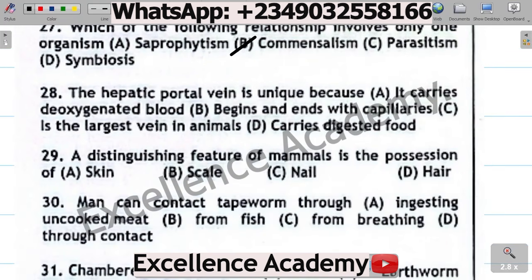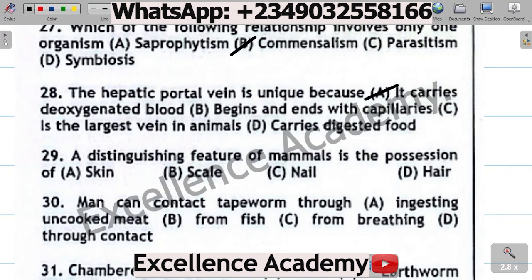Question 28. The hepatic portal vein is unique because A. It carries the oxygenated blood, B. Begins and ends with capillaries, C. Is the largest vein in animals, D. Carries digested food. The correct option is A.